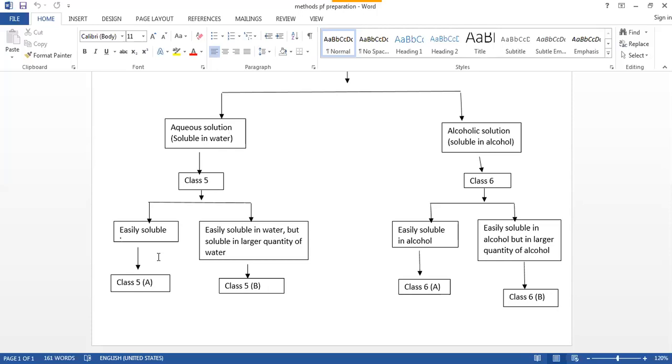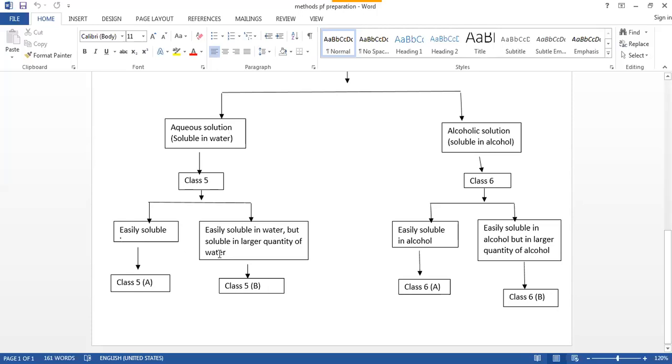So again here the 1x potency is relevant, and the 2x potency is made by taking the ratio 1 to 9. For the centesimal scale, you have to take 10 ml of mother solution and 90 ml of purified water plus 10 downward strokes, and you will get 1C potency.